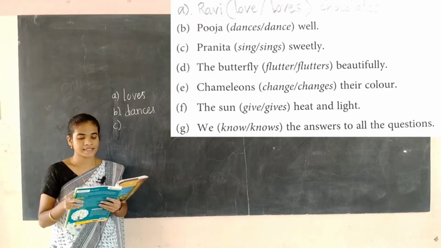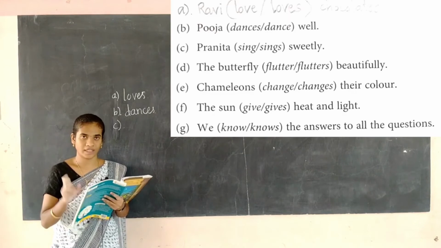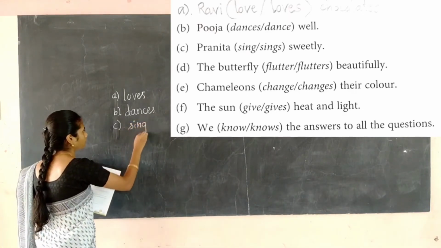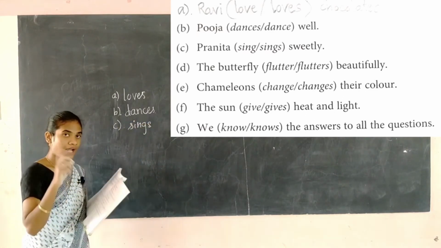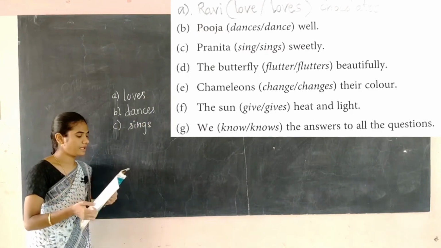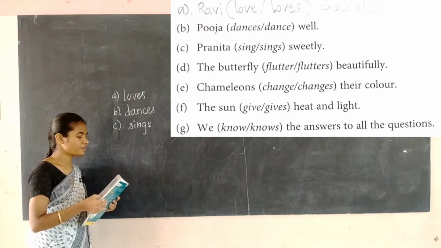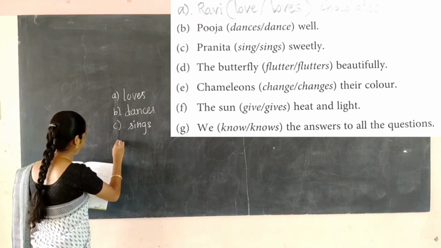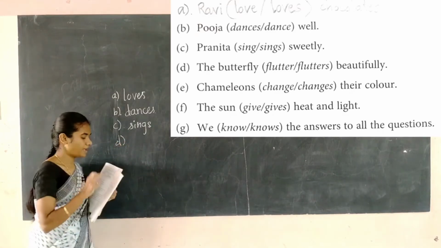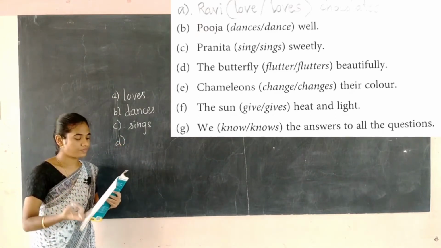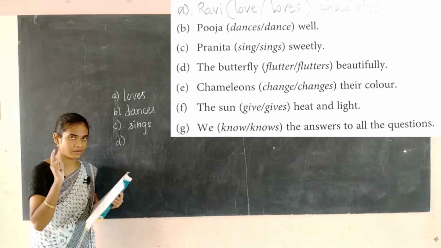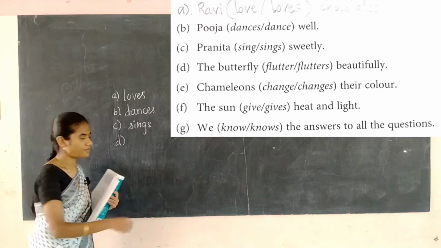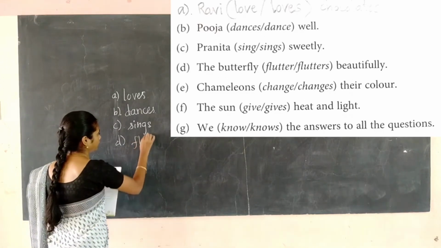C: Pranita sings sweetly. Pranita is only one person, so it's sings. For the singular noun, we have to add s or es to the verb. Then next, the butterfly flutters beautifully. Butterfly is only one insect, so it's flutters.